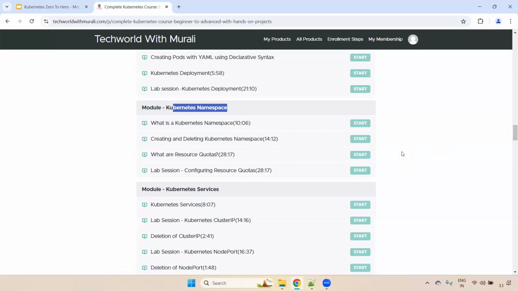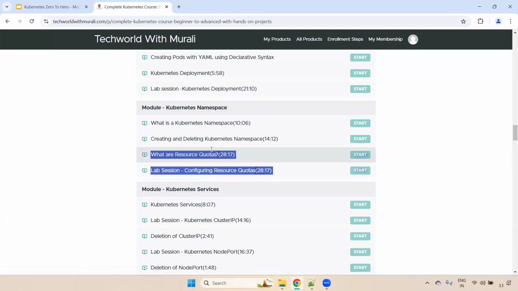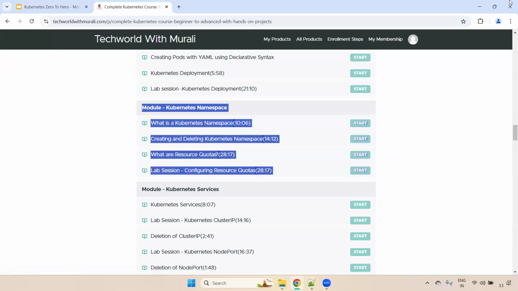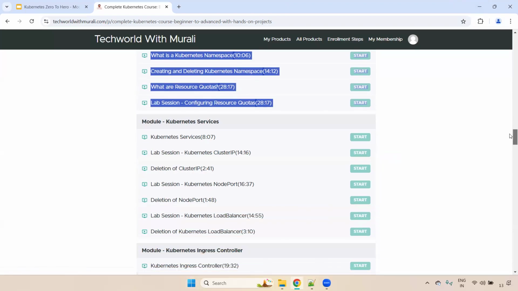this number of pods needs to be allowed. This number of CPU and memory only needs to be utilized. We can define everything in the resource quota only. Okay, how do we configure that resource quota? Everything. Once you've done this one, you will get to know how to manage your Kubernetes namespace. Customize Kubernetes namespace. Okay, and the next one is Kubernetes service.